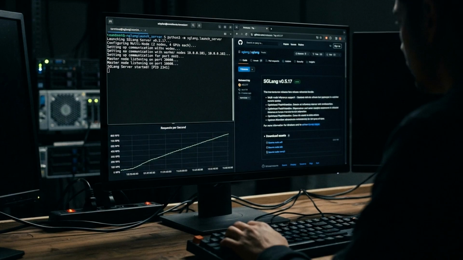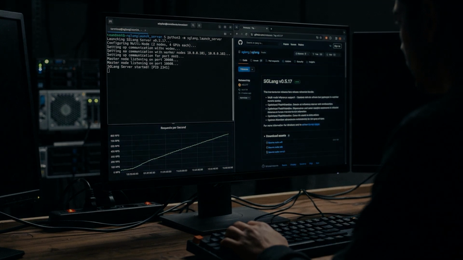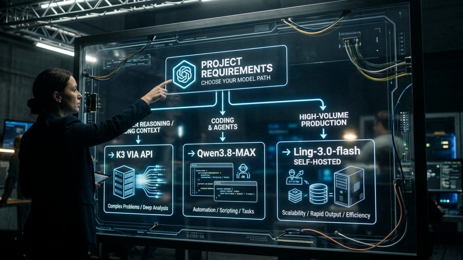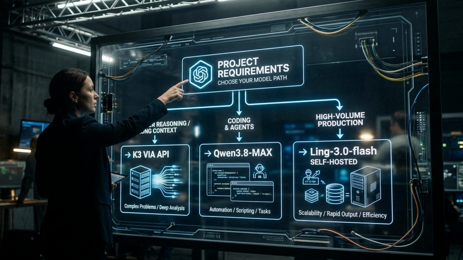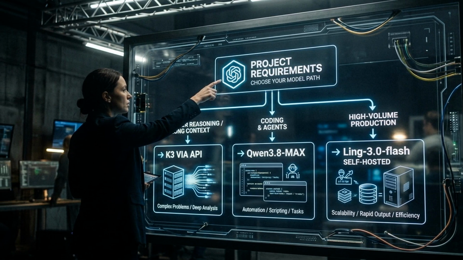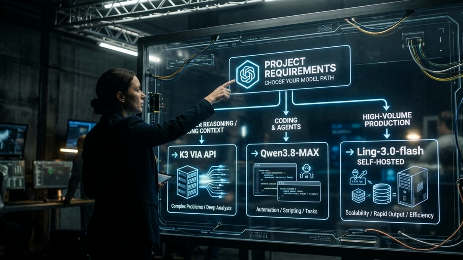Be realistic about hardware. A 2.8 trillion parameter model, even quantized, requires a multi-node cluster with high bandwidth interconnect. This is not a workstation deployment. For most teams, the correct answer is calling K3 through an inference provider and self-hosting something smaller. So, the practical recommendation. If you need frontier reasoning or genuine million-token retrieval, call Kimi K3 through a hosted endpoint. Benchmark the long context claims against your own documents before you commit architecture to it.